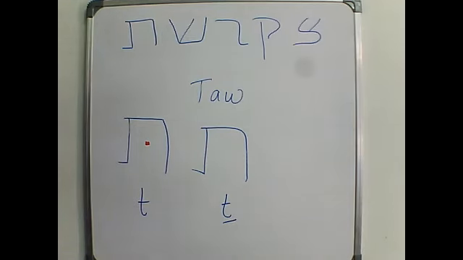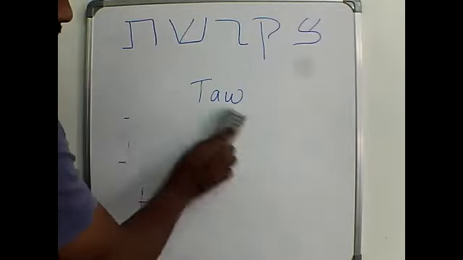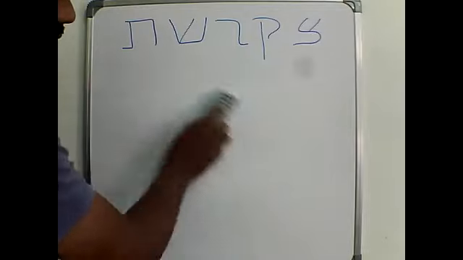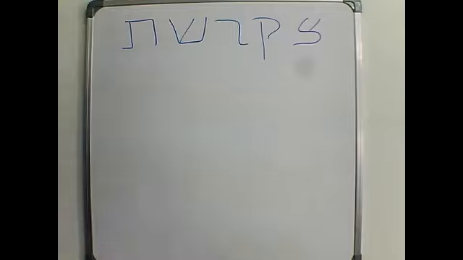So that's all about our alphabets. We have finished all the 22 alphabets, all the way to Tav. I hope it is your duty now to memorize it properly. So I hope you will do that. Today we will see two more vowels again.